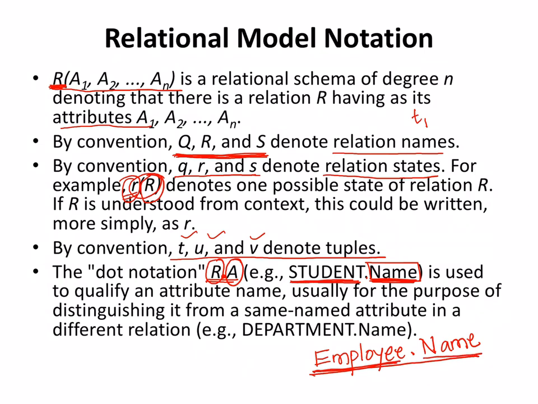When I write student dot name, it is very clear I am talking about the student relation and the name attribute in it. These are a couple of the basic notations that we usually use, and if you come across them, derive the correct meaning out of them.